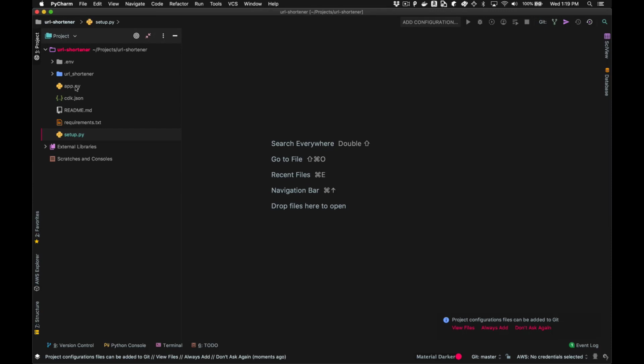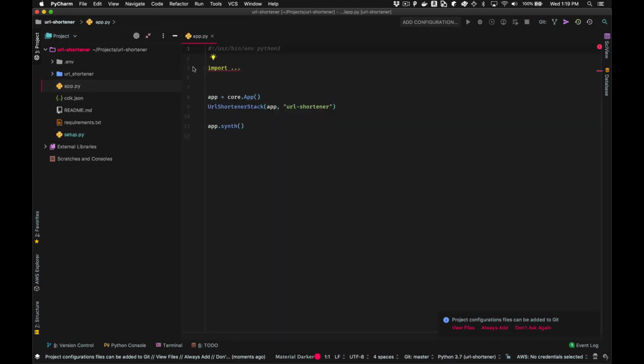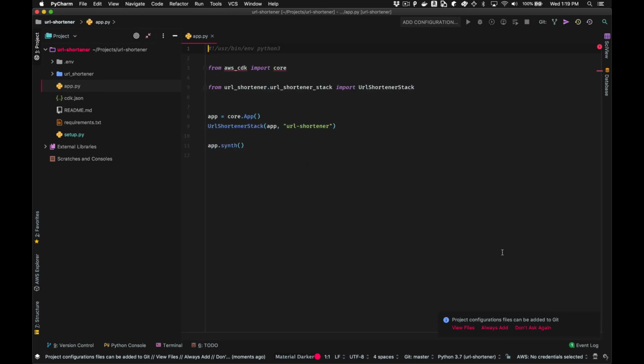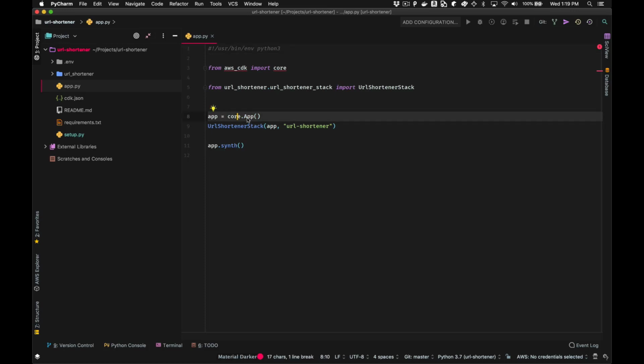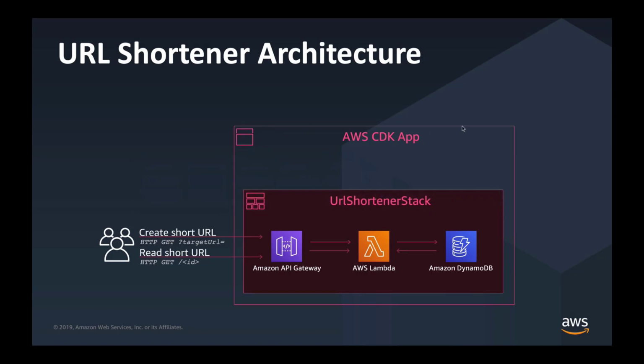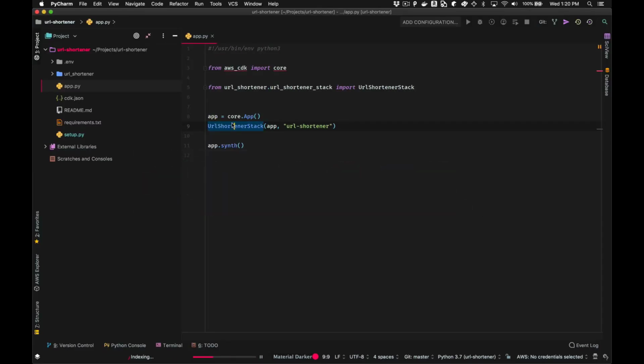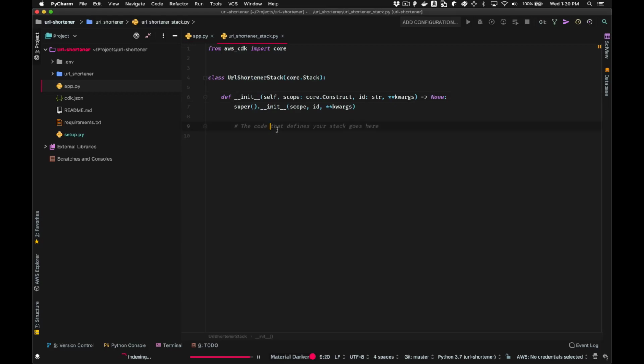So the starting point for our CDK application is this app.python file. And we can see this is a really simple Python file here. We are creating our CDK application, just like we saw in our architecture diagram. And then we're creating this URL shortener stack. So this maps up directly to what we saw in our architecture diagram. We've got our CDK application, and we've already got this URL shortener stack defined for us. So let's jump into this class here. So the CDK init template went ahead and created this stack subclass for us. And this is where we're going to plug in all of our infrastructure.